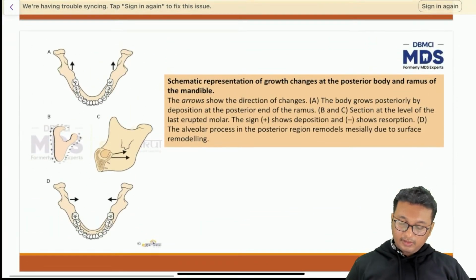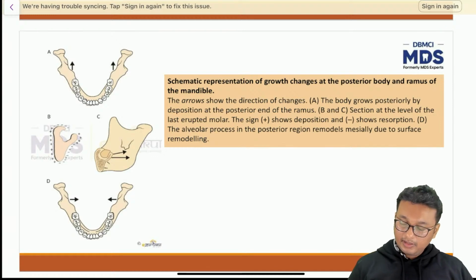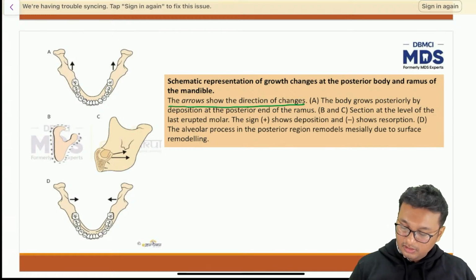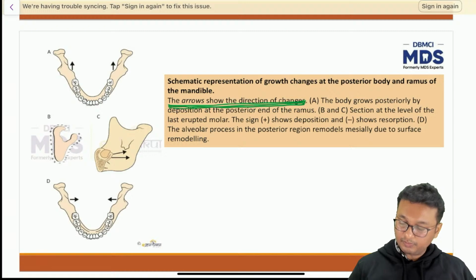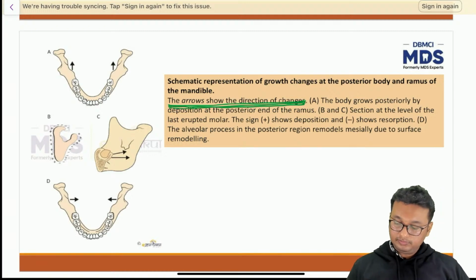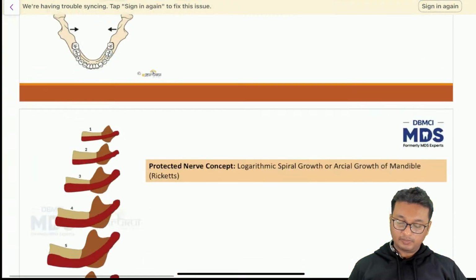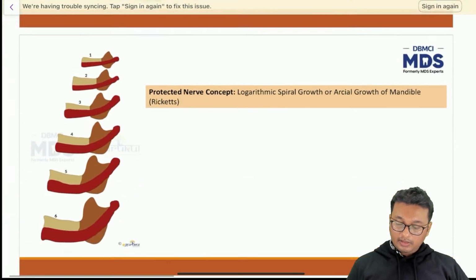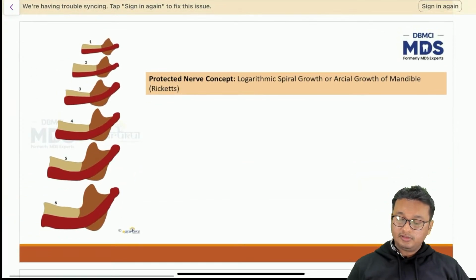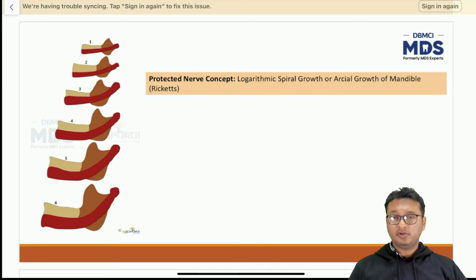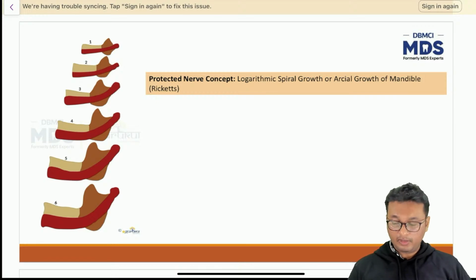Right? So this is again the same thing. We have talked about this many times earlier. The arrows show the direction of changes of the growth of the bone. This we have talked about earlier. Now, protected nerve concept. This is what I was talking about when I was talking about the growth of the condyle and of the coronoid process.